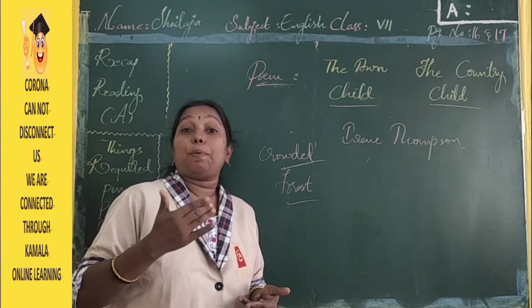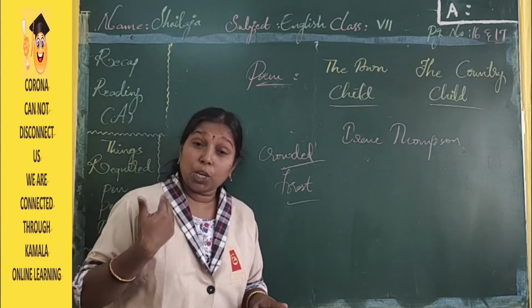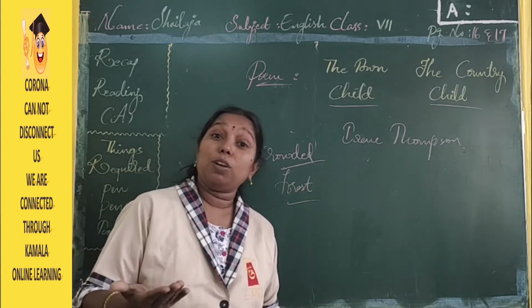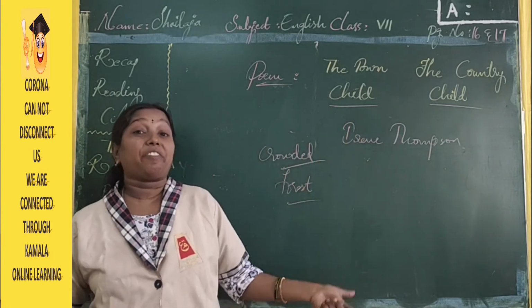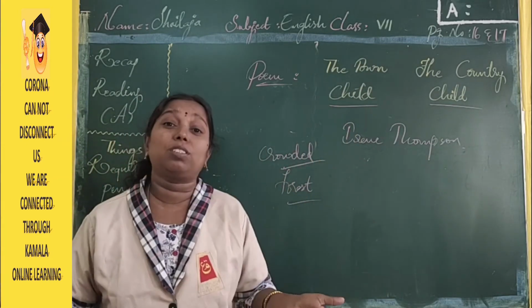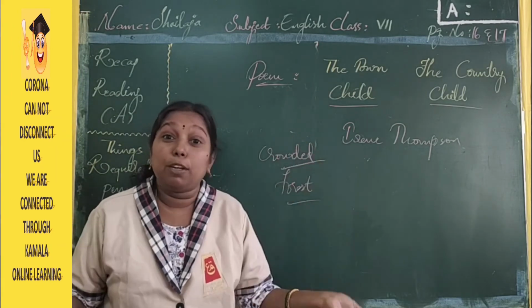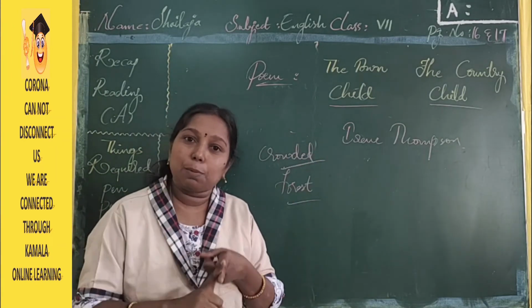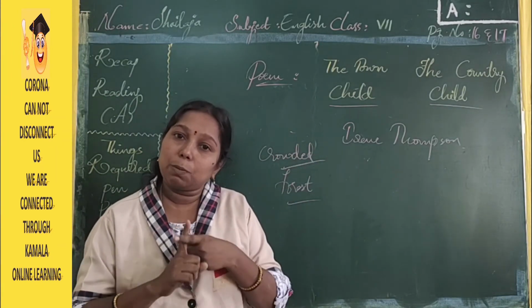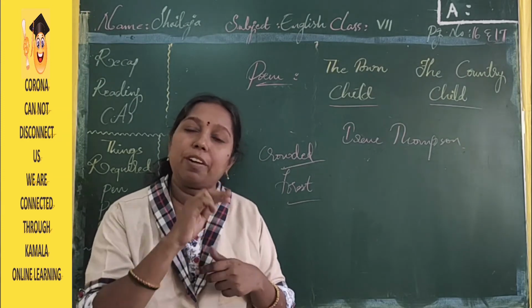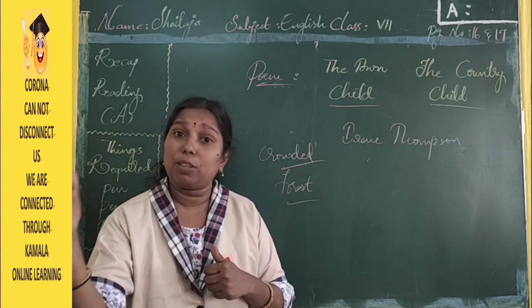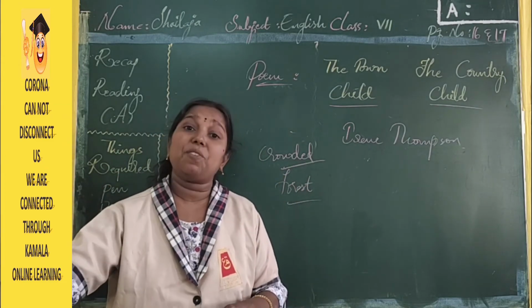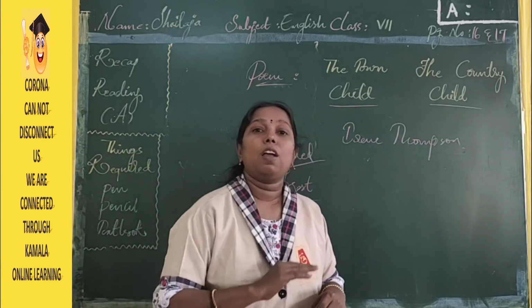He doesn't like to be in the country. He wanted to be in the town. He wanted to enjoy the pollution. He wanted to enjoy the traffic. He wanted to enjoy the sounds. He wanted to see such a type of pollution. See here in this poem, the poet has expressed two different children's feelings. One boy lives in a town, he wanted to come to the country. One boy lives in the country, he wanted to visit the town.